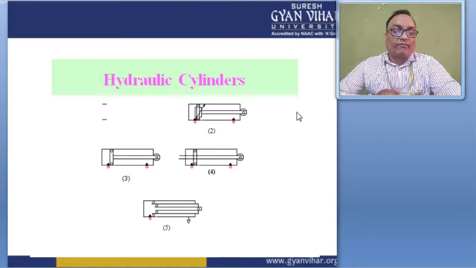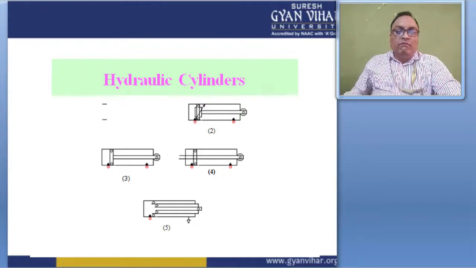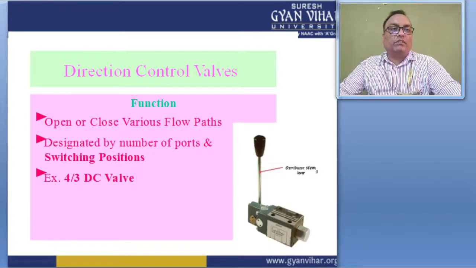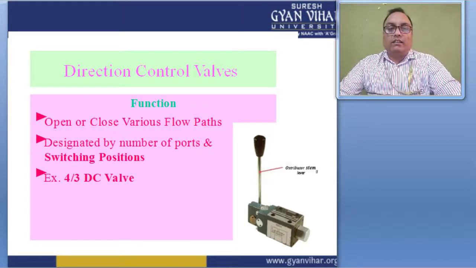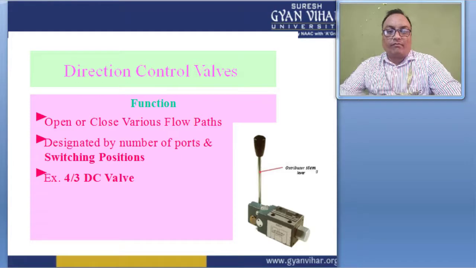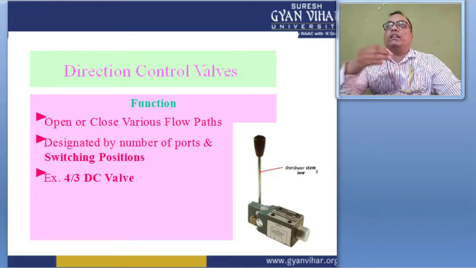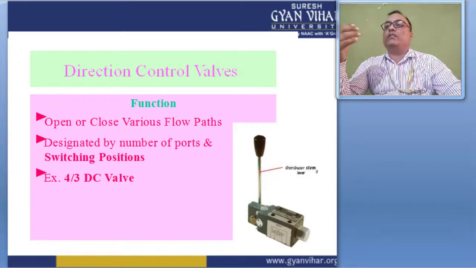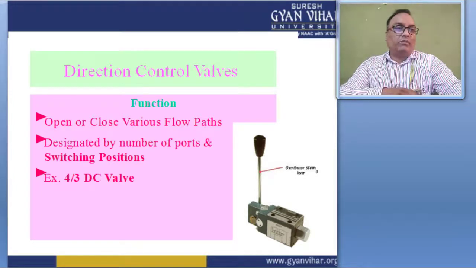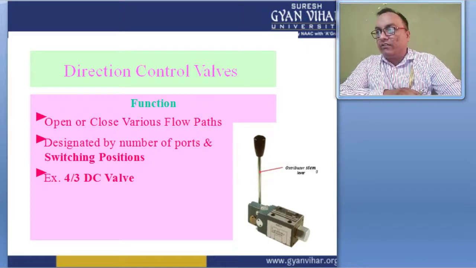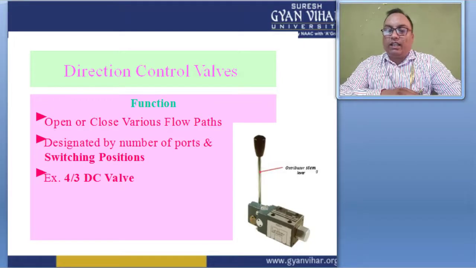For this case, this is the hydraulic cylinder, and this is the direction control valve. This control valve is used to open and close the hydraulic circuit, and it gives the direction the fluid is going, either to the actuating unit or to the reservoir also. So it provides open and close flow paths. The direction control valves are one of the most fundamental parts of hydraulic and pneumatic systems, and a direction control valve allows the fluid to flow in one direction or a different direction.